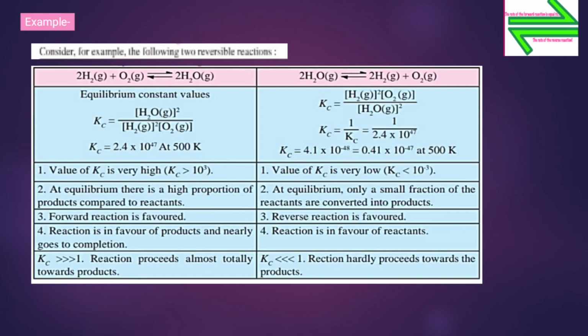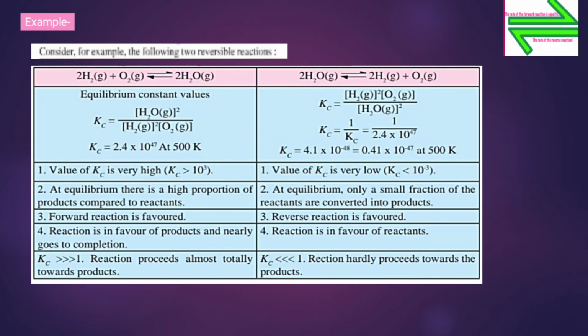Now we'll move further and see about the examples of equilibrium reaction. Now we will see two reversible reactions. Now the first example, that is 2H2 gas plus O2 gas reversibly giving twice of H2O gas.